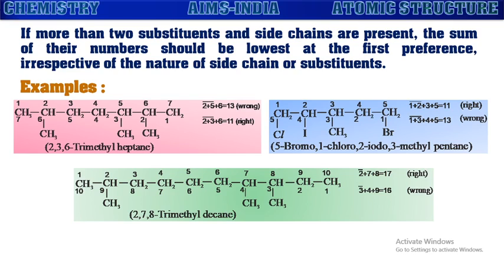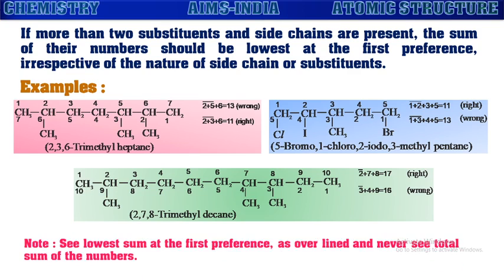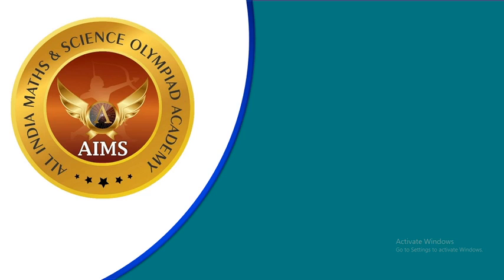In this way, if they have more than two substituents or side chains, then we see the lowest number at the first preference, irrespective of the total sum. Note: see the lowest number at the first preference as underlined, and never see the total sum of the numbers. There is no need to see the total numbering. First we see the lowest number at the first preference only. There is no need to sum them all.